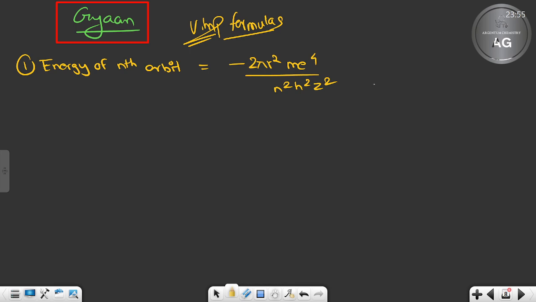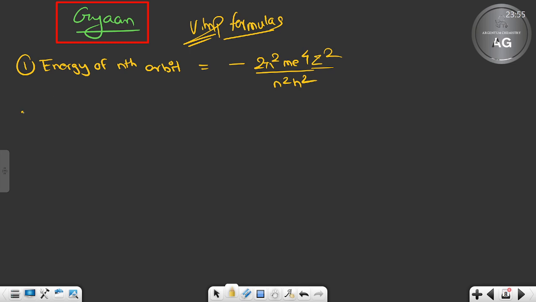Because I intentionally write a lot of things wrong for you all to figure out, but I will not do that now, otherwise you will be confused. The formula is not 2 pi r square, because where did r arrive from in an atomic formula? It is not possible. So the formula is 2 pi square m e to the power 4 by n square h square, and z square is the upper part, z square by n square. Z square is 1 for hydrogen, so we did not write it. Actually the formula is 2 pi square m e to the power 4 z square by n square h square.